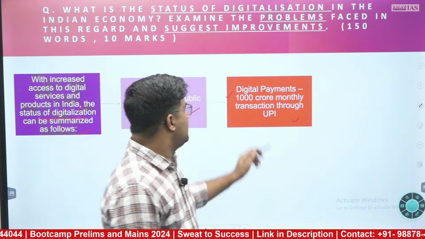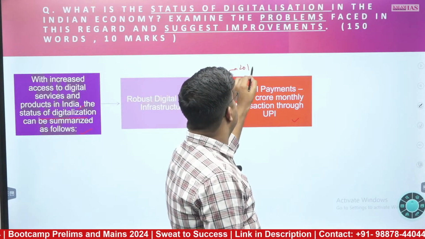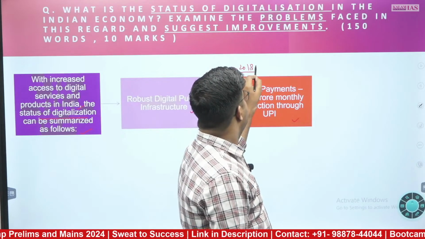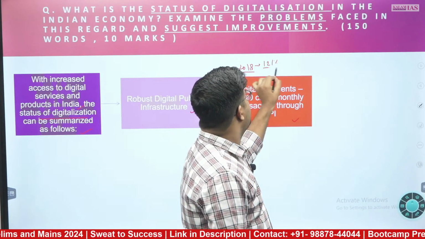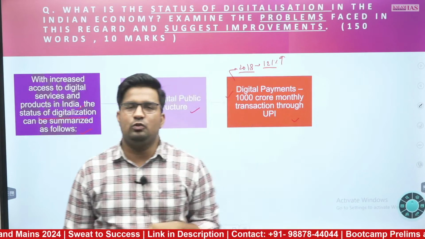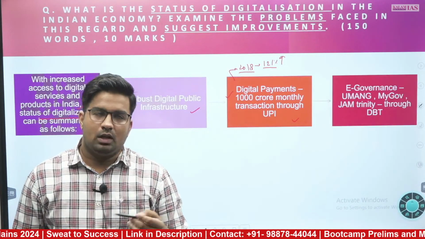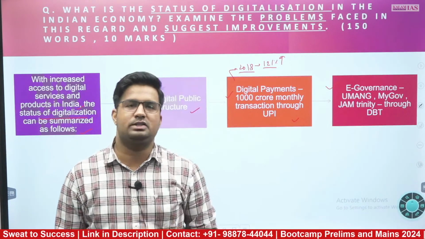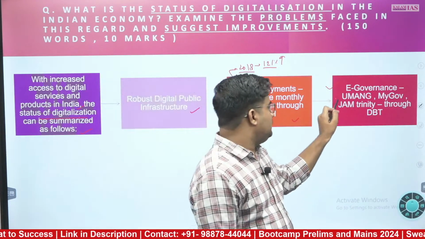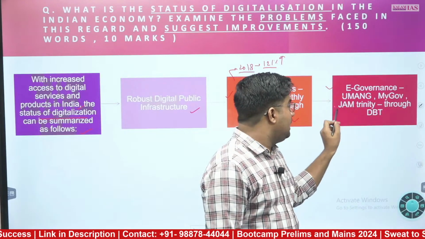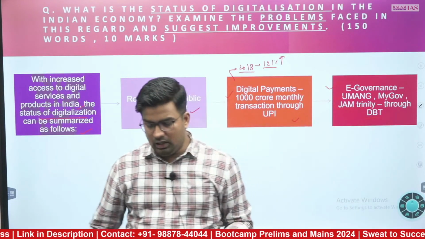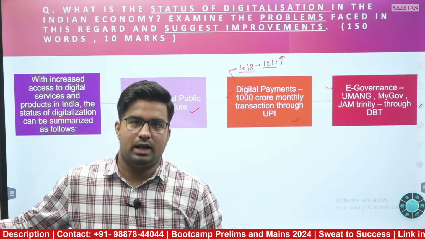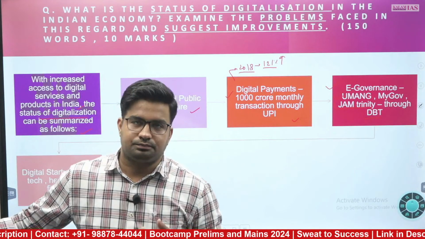One more point you can mention, since the inception, almost from 2018 onwards, that was the most important time, there is a 121% rise in the transactions of UPI. Furthermore, the e-governance aspect, which has been made possible through this digital infrastructure, where you can talk about Umang, MyGov, or JAM Trinity, or DBT, how the government is benefiting the major population of India. That can also be mentioned over here.